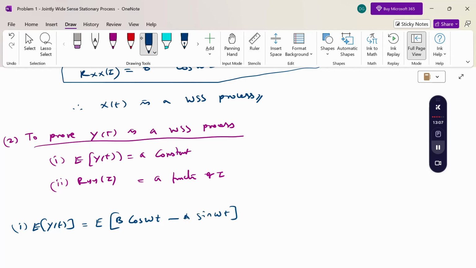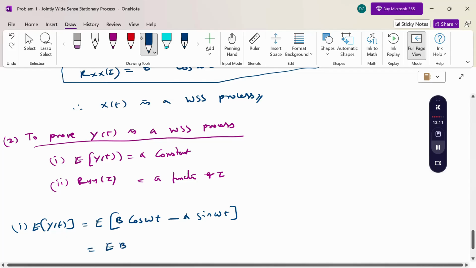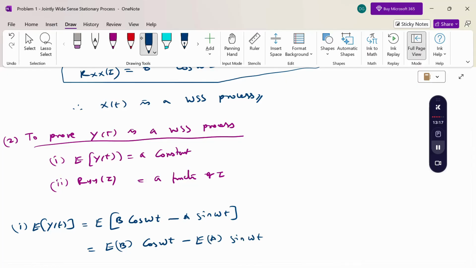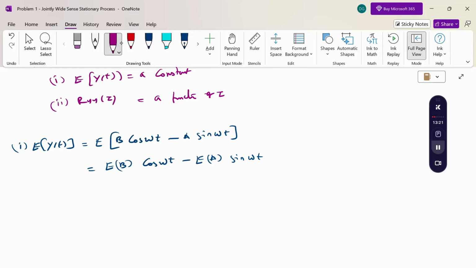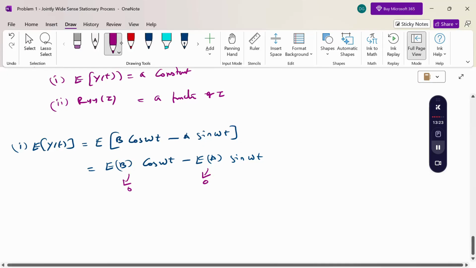Here a and b are random variables, therefore the expectation of b cos omega t, and the expectation of a sin omega t. The expectation of a is 0, and of b is 0, therefore 0 minus 0 is 0, a constant. The expectation of y of t is constant.